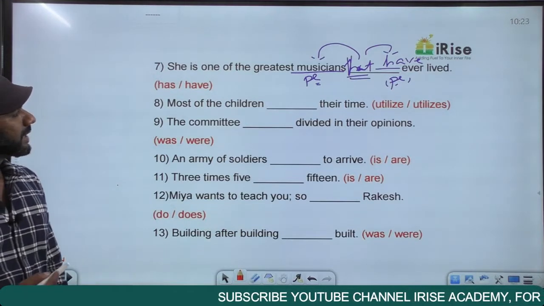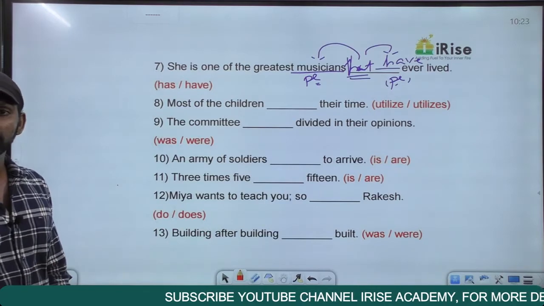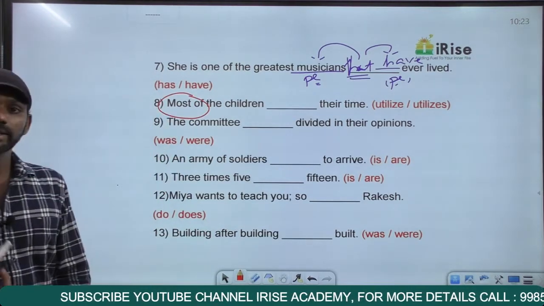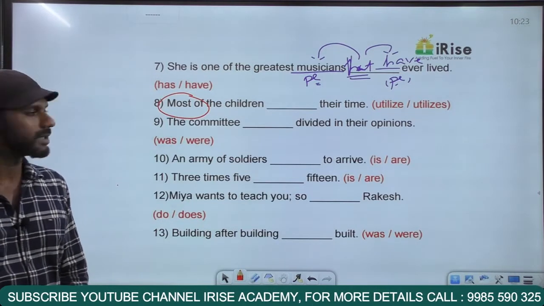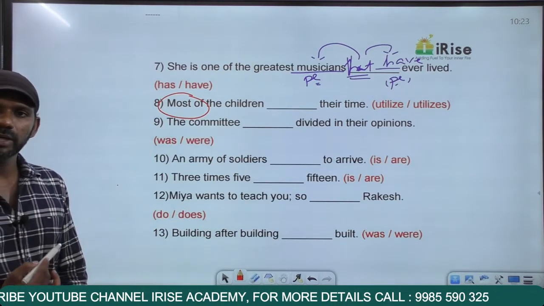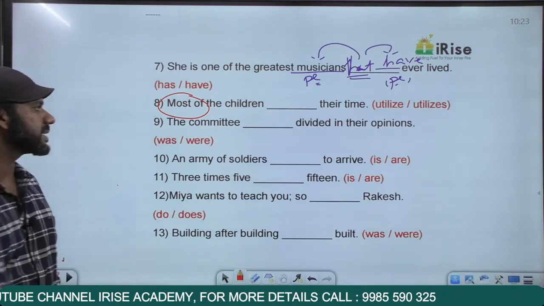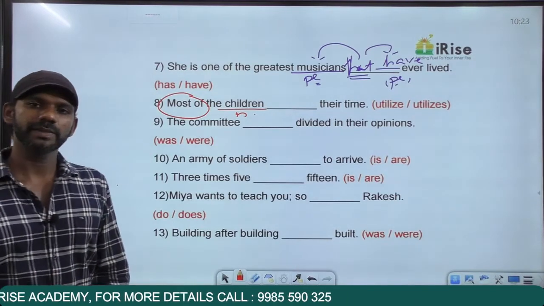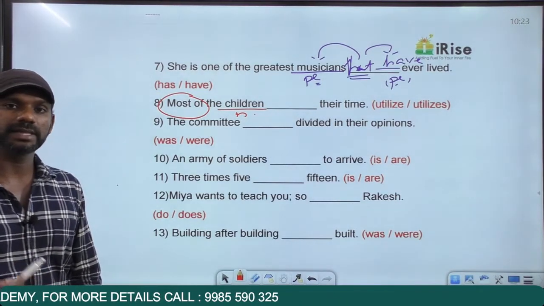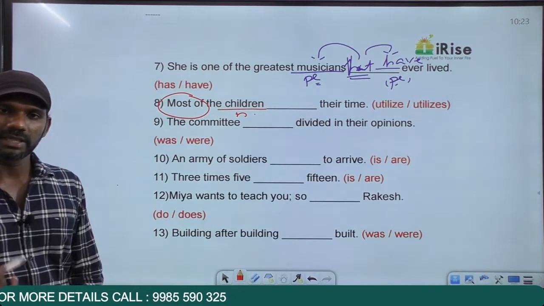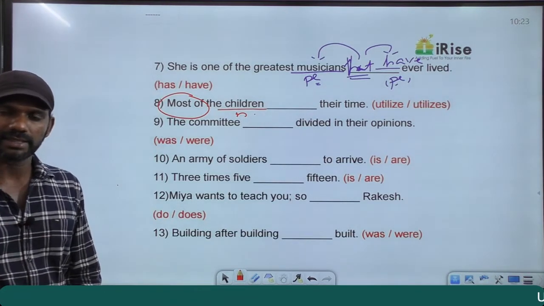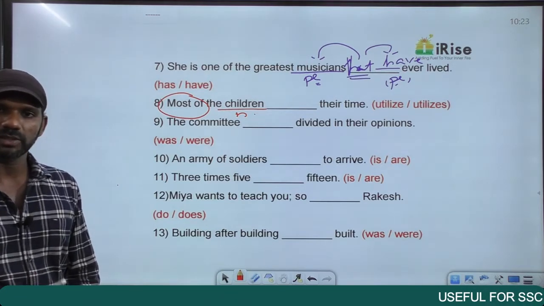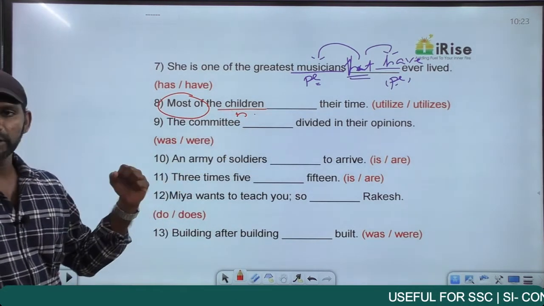Come on, next statement. Most of the children dash their time. "Most of" is a determiner telling us about the quantity of the noun, of every noun or any noun. In "most of the children," the words "most of" tell us about the quantity of the noun children. "Most of" becomes a determiner. Now as we discussed, determiners don't deserve importance. Just neglect them. We need to focus only on the noun in the sentence. If the noun is singular, the verb must also be singular. If the noun is plural, the verb must also be plural. "Most of" is a determiner, forget about it.